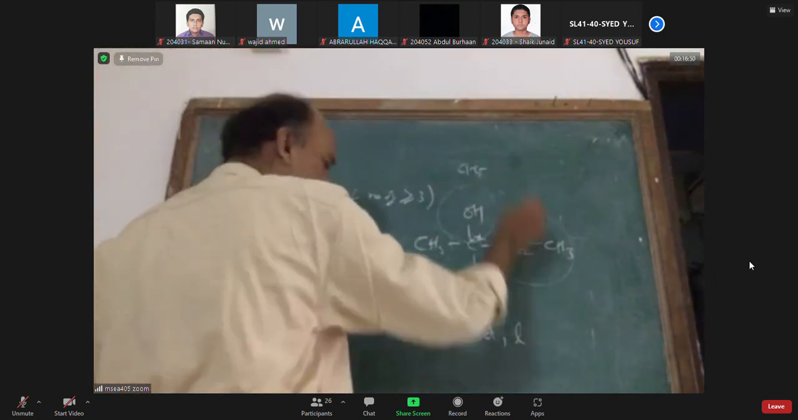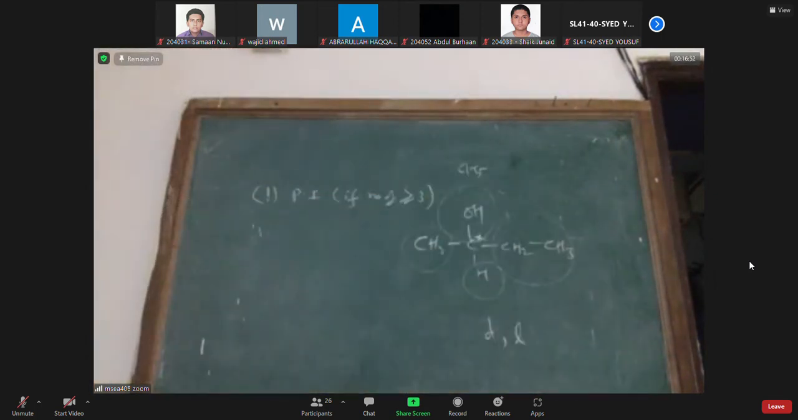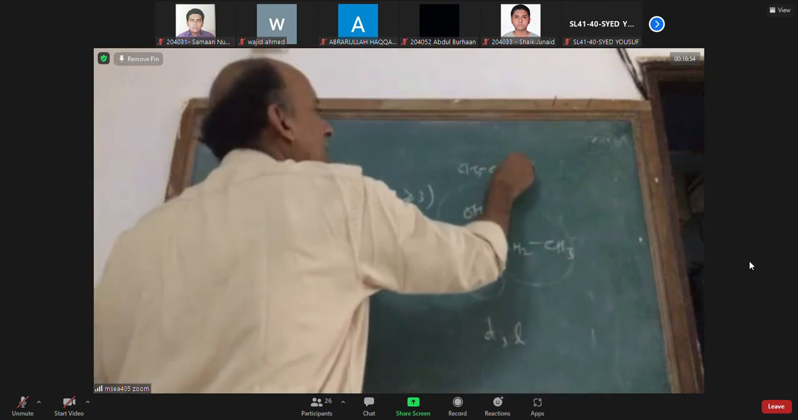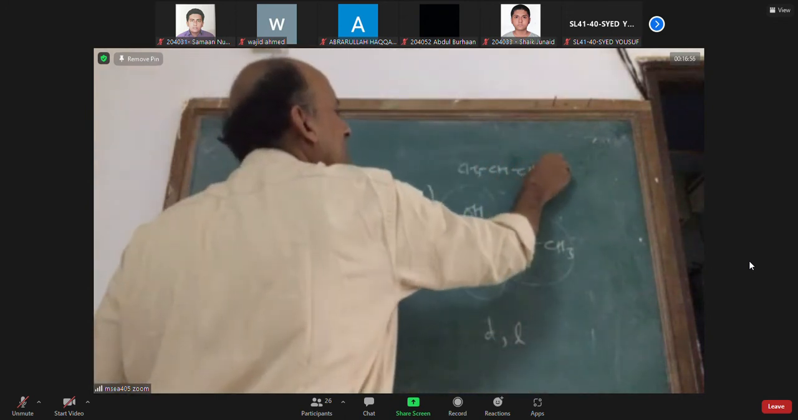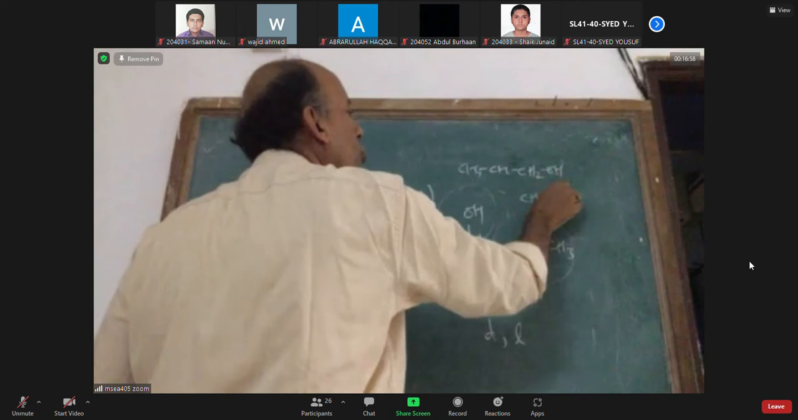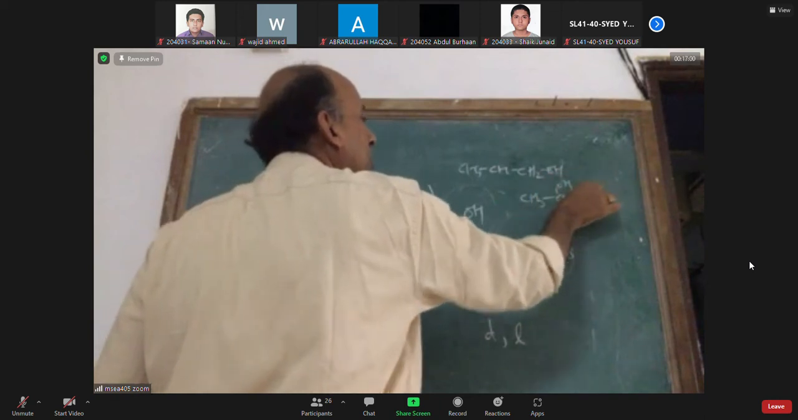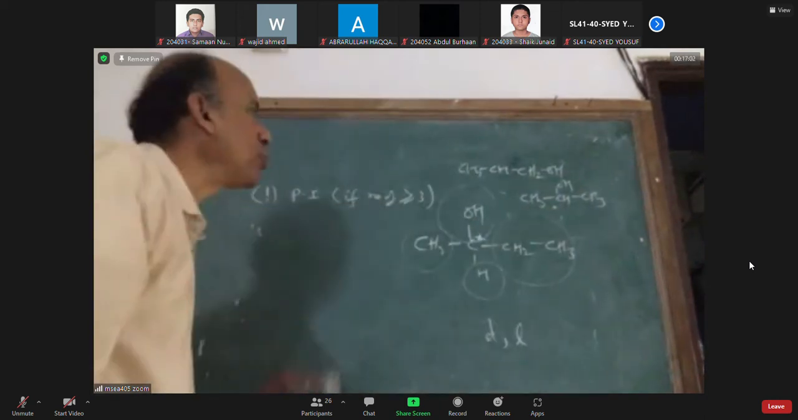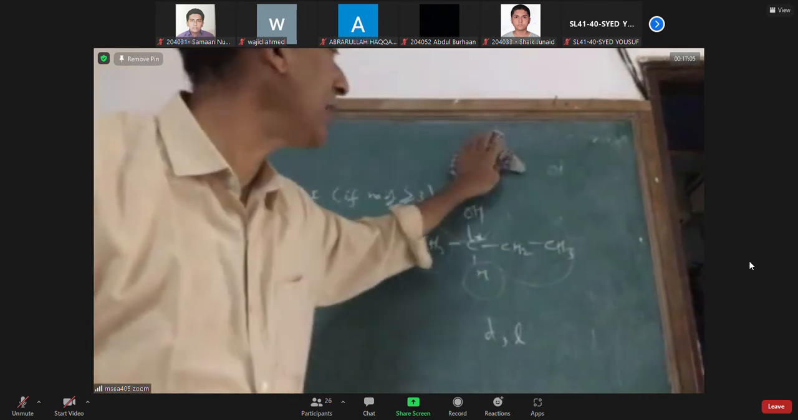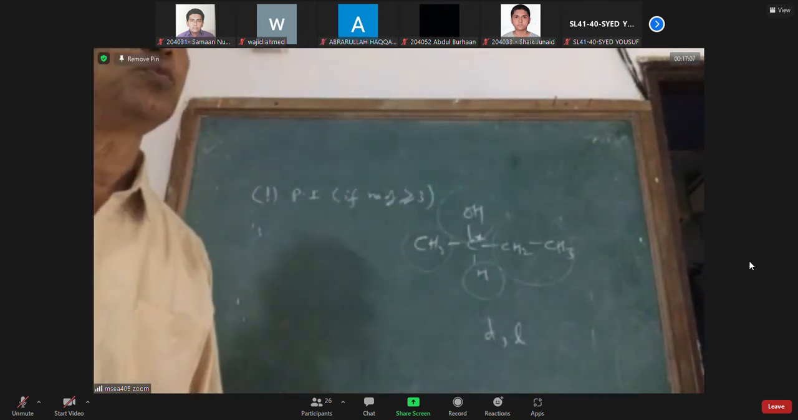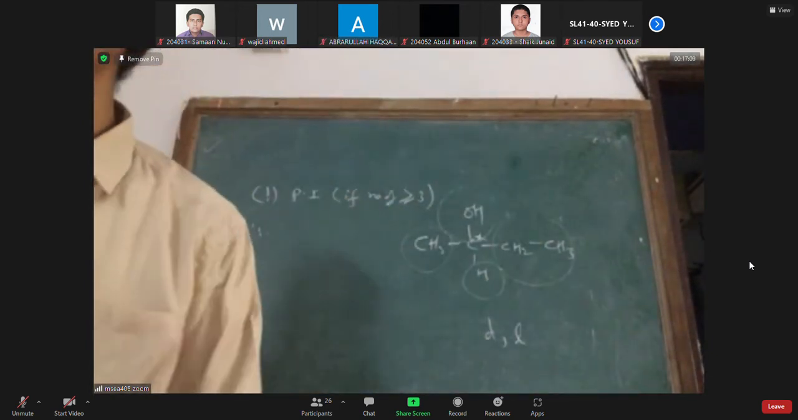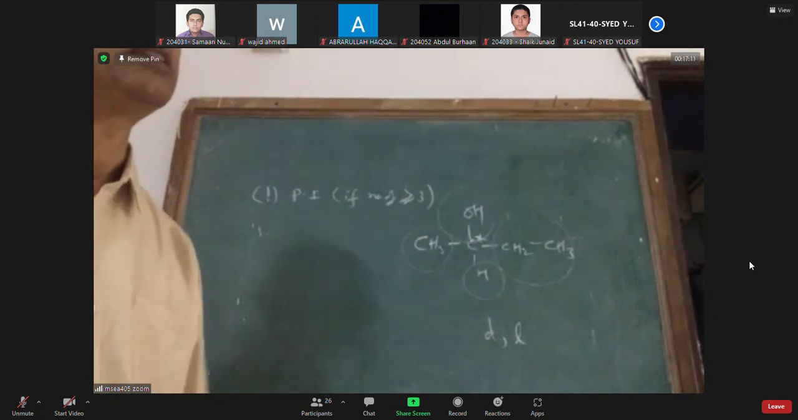If it has 3 carbons like this, 1-propanol, 2-propanol, they are position isomers. Alcohols can show position isomers. Are you very clear about it, sir? Hello? Yes. To show position isomerism, the number of carbons should be 3 or more.